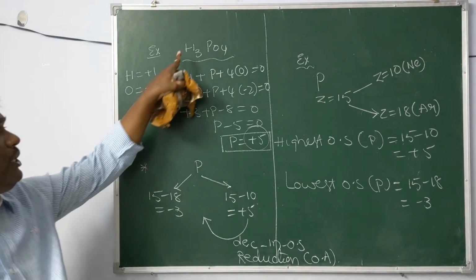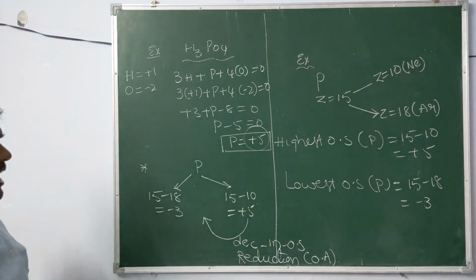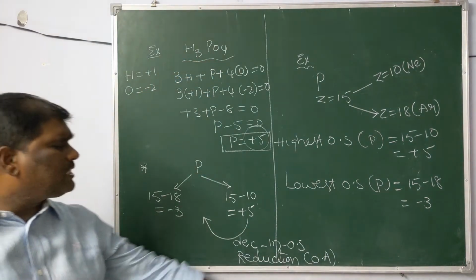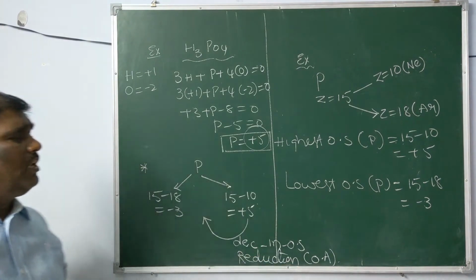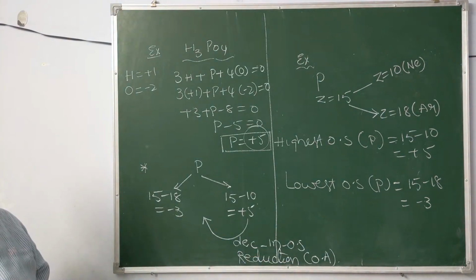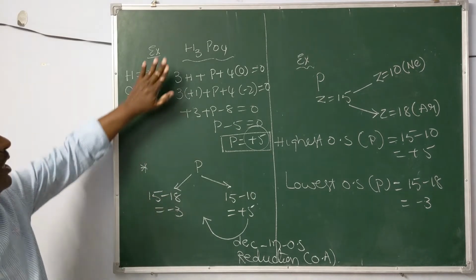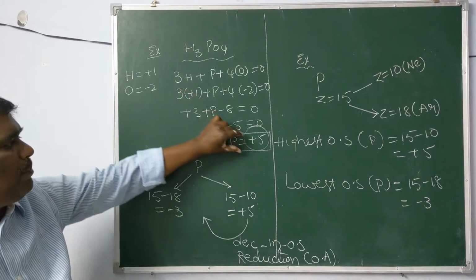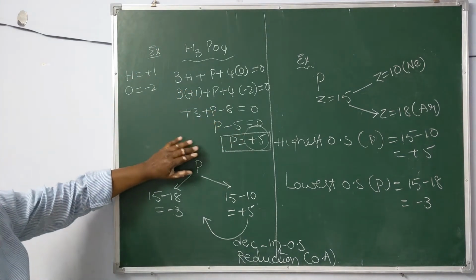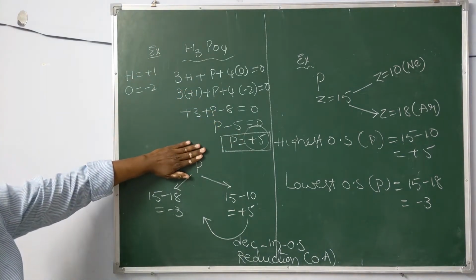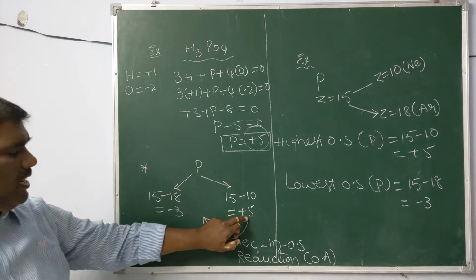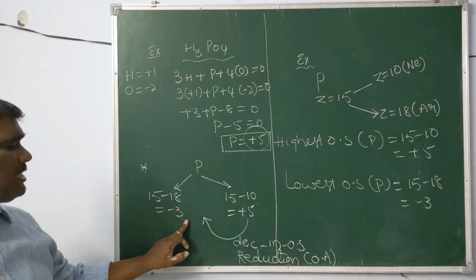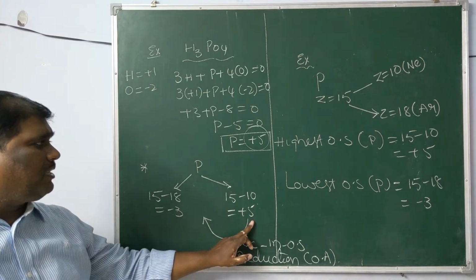Therefore, H3PO4 functions as an oxidizing agent. I am repeating once again: on calculation, in H3PO4 phosphorus gets +5. The possibilities of phosphorus oxidation states lie between -3 and +5. -3 is the lowest one and +5 is the highest one.